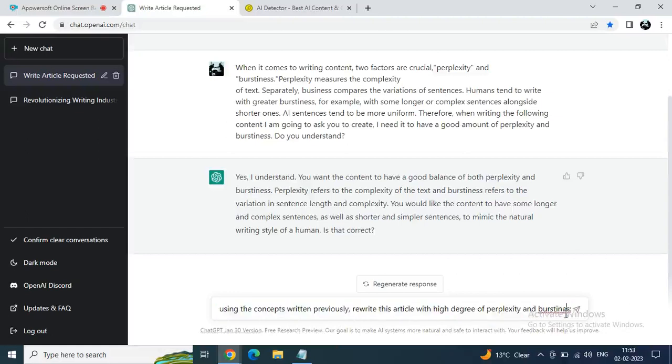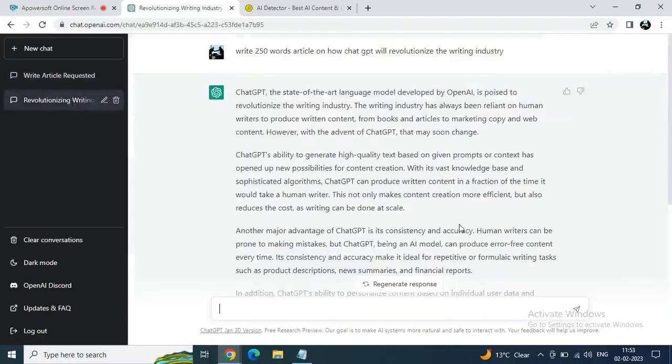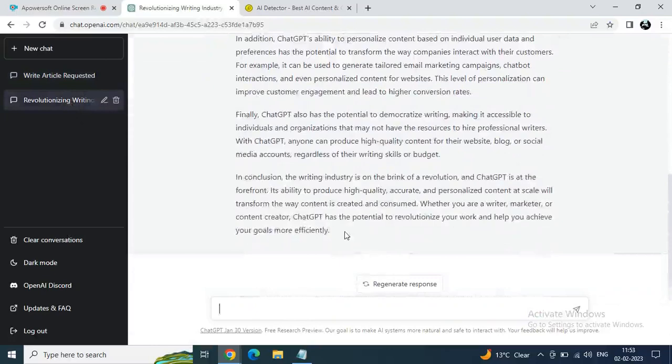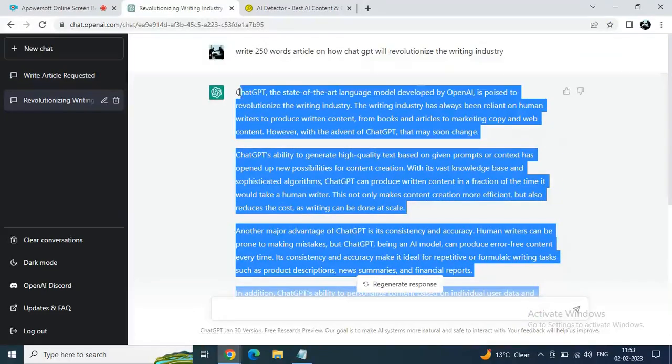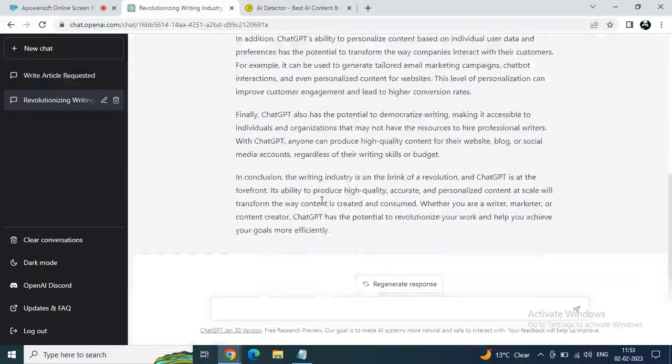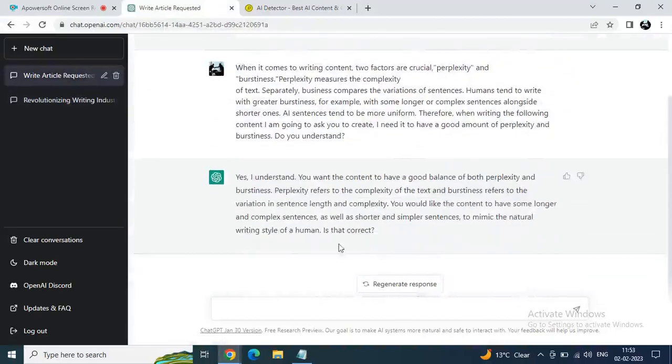Just go to the previous chat and copy this whole previously generated article, which is right now 100% AI generated, and just wait and watch to see the magic. And it is going to help you a lot in your academics, everywhere, even your freelancing career as well. Just paste it after that colon and then hit the enter button.